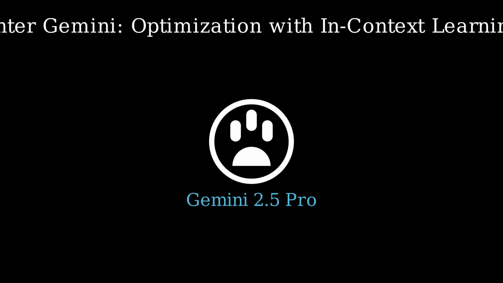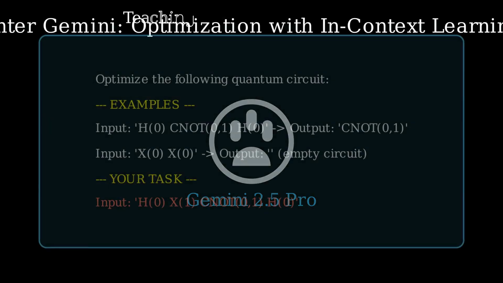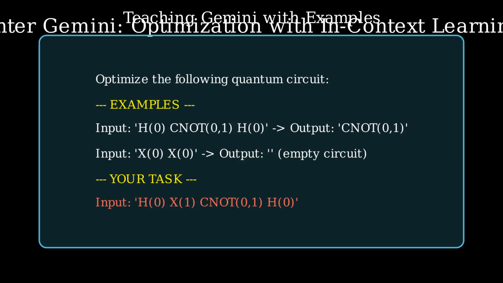Okay, so that sets the stage beautifully. We have this solid foundation of quantum circuit data, realistic simulations, and a benchmark. Now the next phase. This is where I think the project really takes a leap, applying cutting-edge AI, specifically Google's Gemini, to this, let's face it, really tough problem of quantum circuit optimization. Right, using the Gemini 2.5 Pro model. When I first saw they were using Gemini, I admit my eyebrows went up a little. It feels bold. But the technique they're using is, well, surprisingly elegant. It's in-context learning.